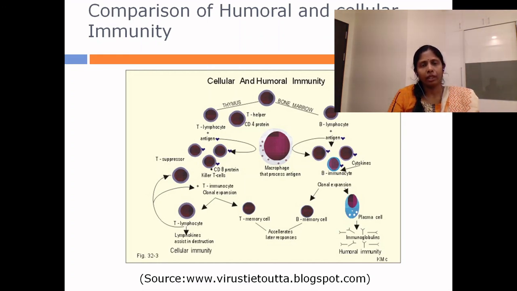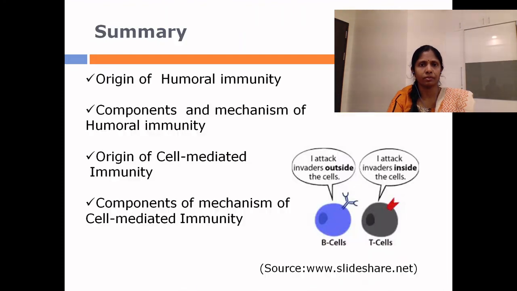The end product of this immune response is production of antibodies by the B cells, that is particularly the plasma B cells, or production of the T helper cells and cytotoxic T cells in case of T lymphocytes. So this is how the humoral and cellular immunity function in protection of the host system.